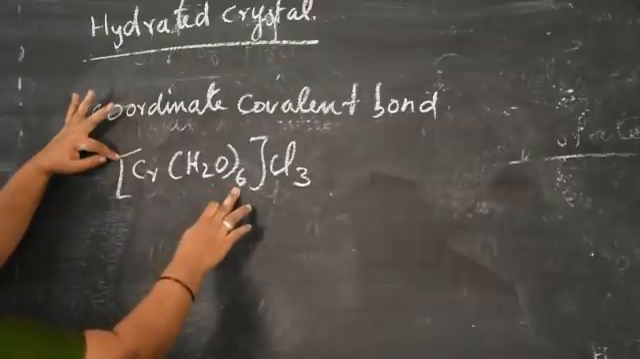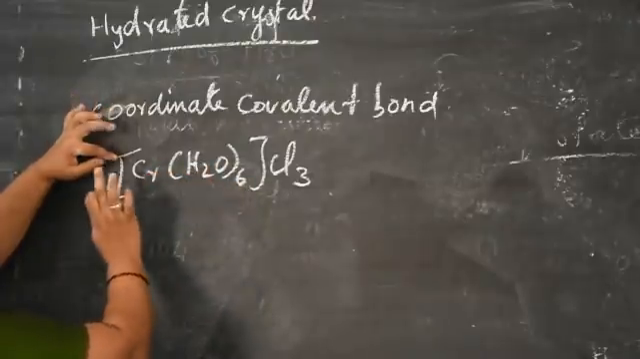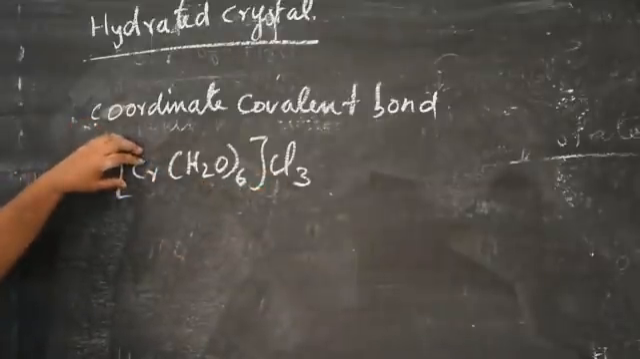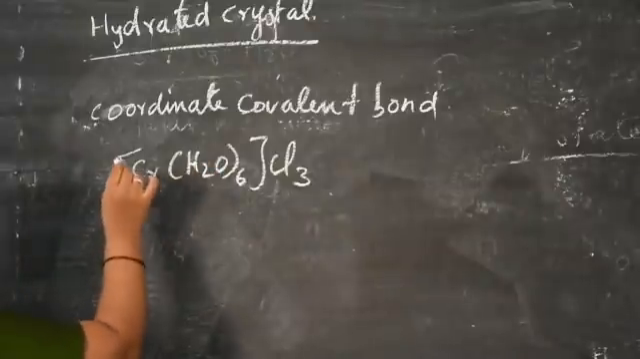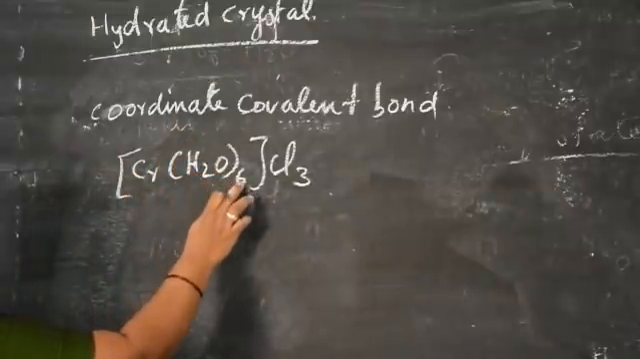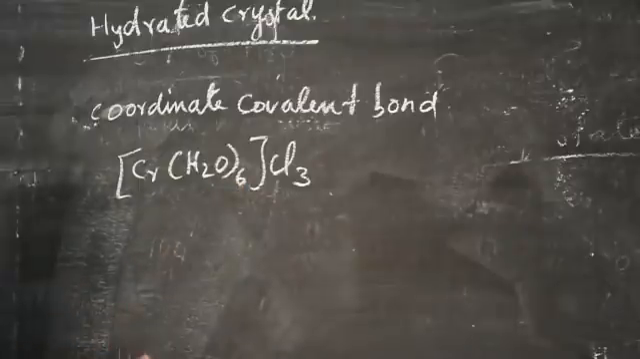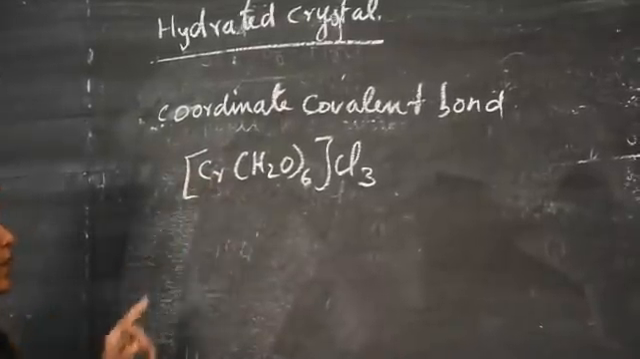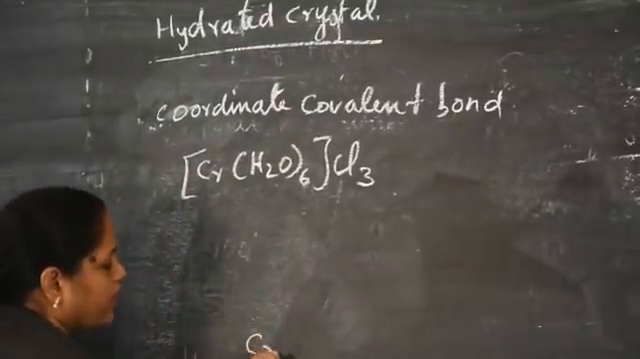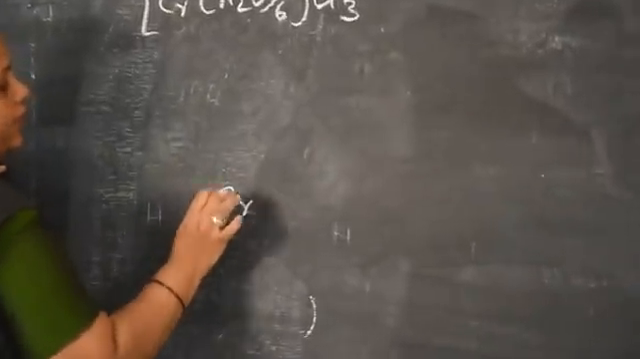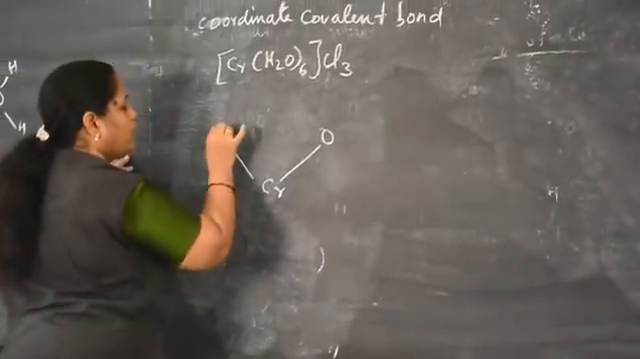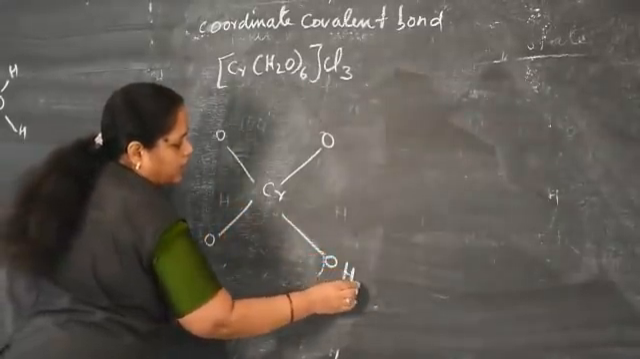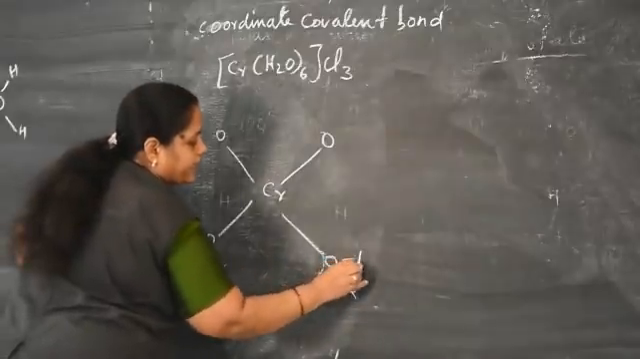The name of this compound is hexaaquachromium(III) chloride. In this compound, all six water molecules form coordinate covalent bonds with the central metal atom, chromium. So, the structure is like that. Chromium is the center atom. They form coordinate covalent bonds with the six water molecules. I write it like this.